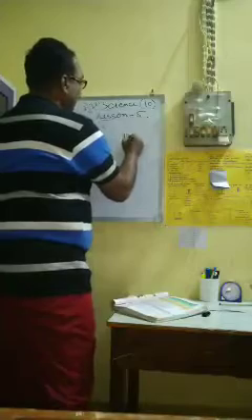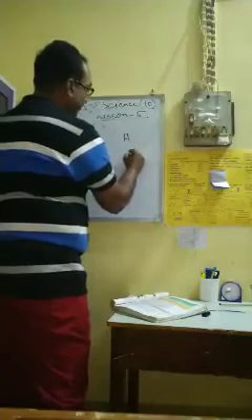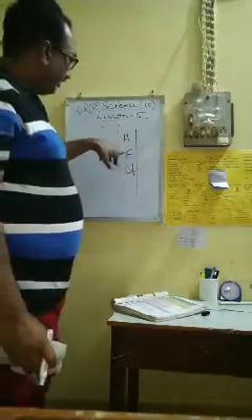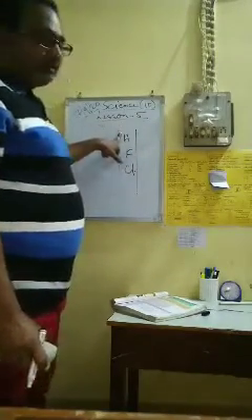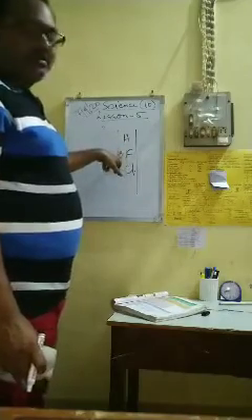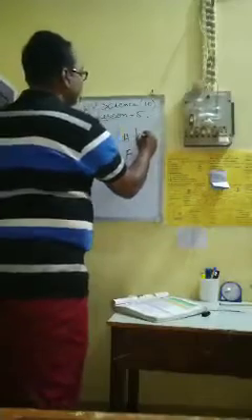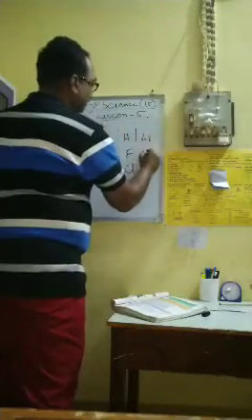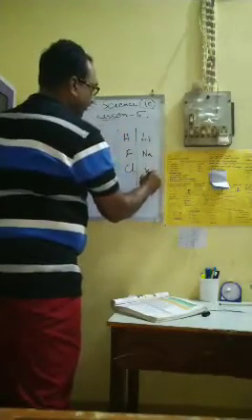So the first group we have in Newland's law of octave is: first element hydrogen, second one fluorine and third one chlorine. These all resemble in properties. Similarly, the second group we have is with lithium, sodium and potassium.